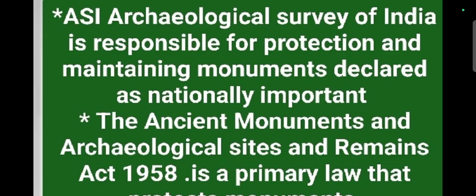Okay, so through all these acts and regulations, we have to protect our monuments and great architecture of India. For thousands of years, we have been passing such architecture to future generations. Okay.